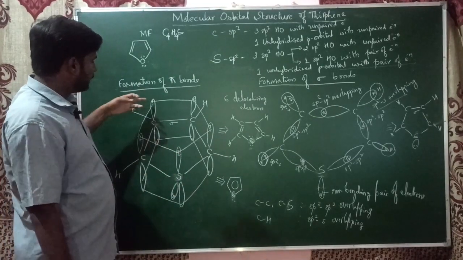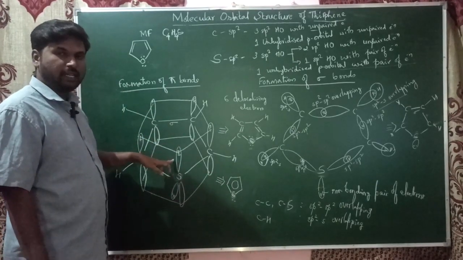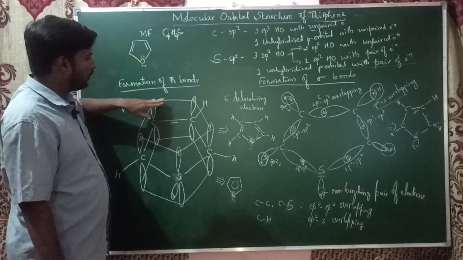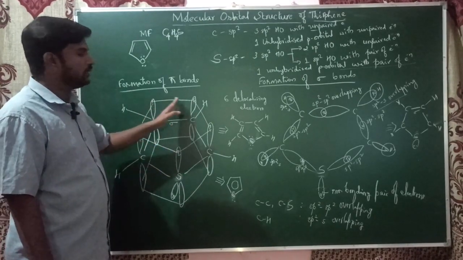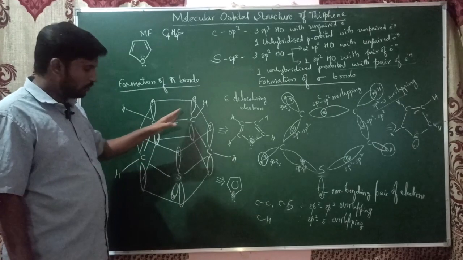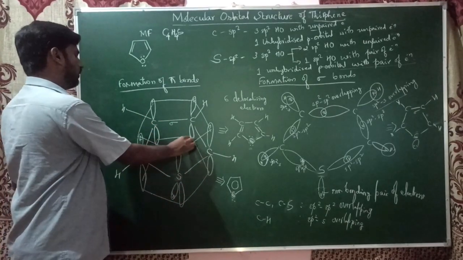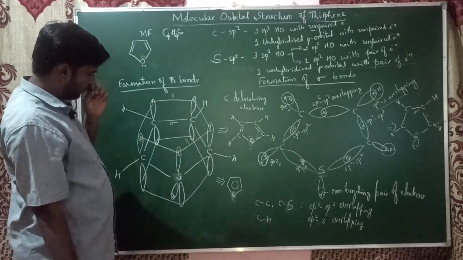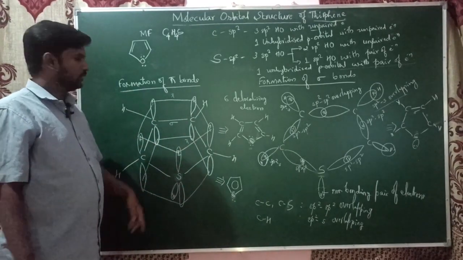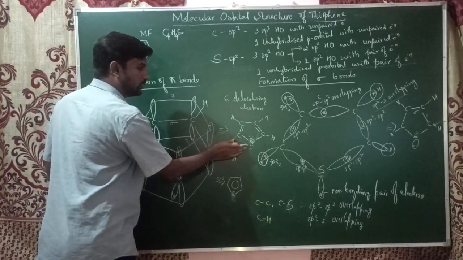The carbon unhybridized p orbitals and the sulfur unhybridized p orbital all involve in the pi bond formation. They show sideways or lateral overlapping leading to the formation of pi bonds. These all form a pi cloud over and below the plane of the sigma bonds. So now this is the final structure of thiophene.